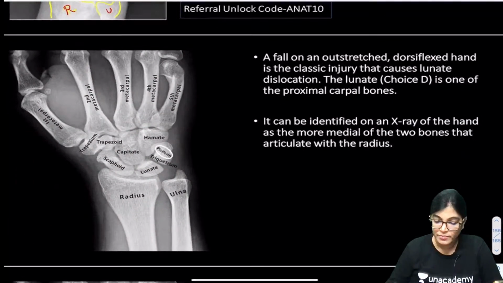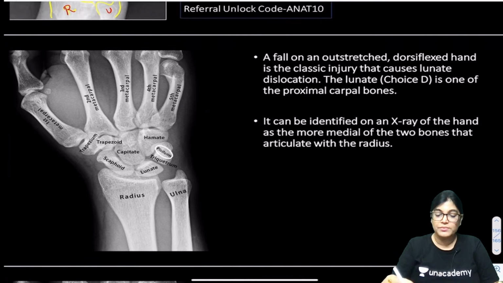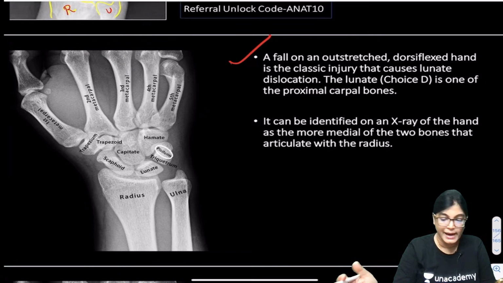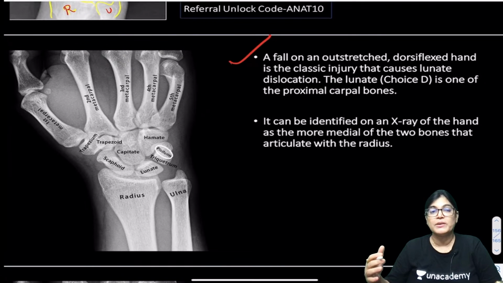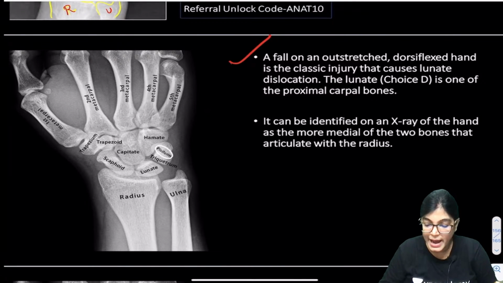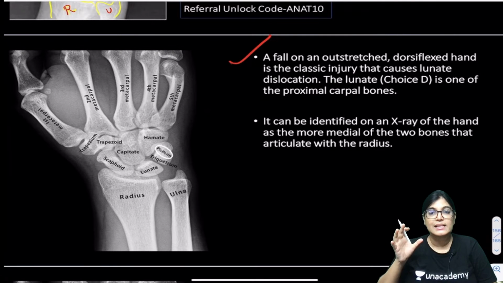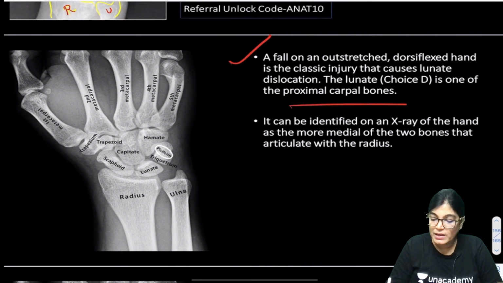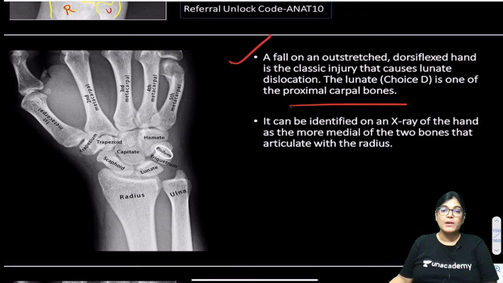See here. Let's move on to the correct answer. A fall on an outstretched hand is the presentation of the patient. Dorsiflexion is the classical presentation of a patient with lunate injury, and the lunate is one of the proximal carpal bones. We have two rows of carpal bones, one proximal and the other distal.